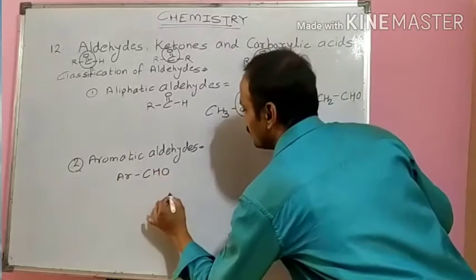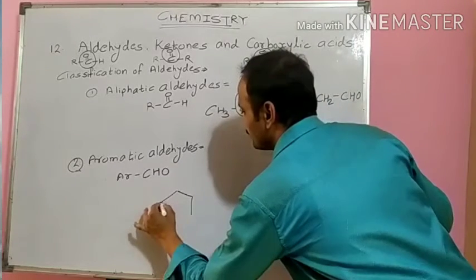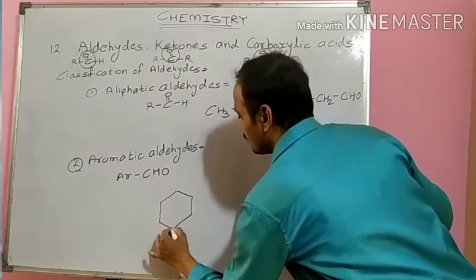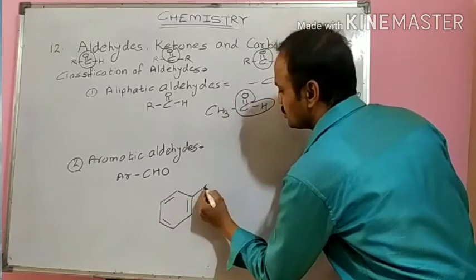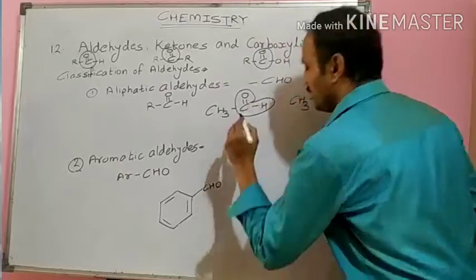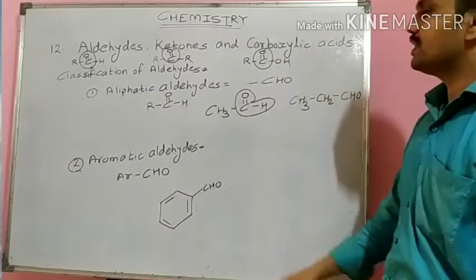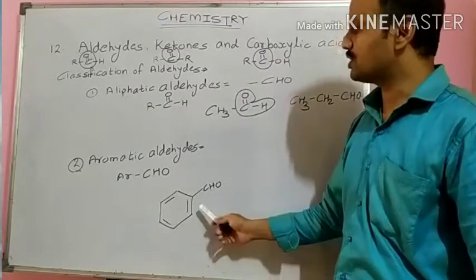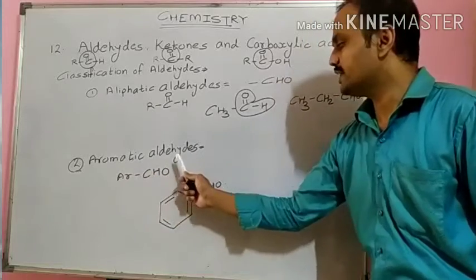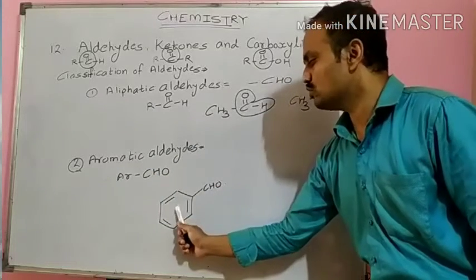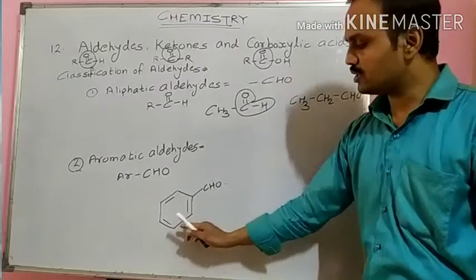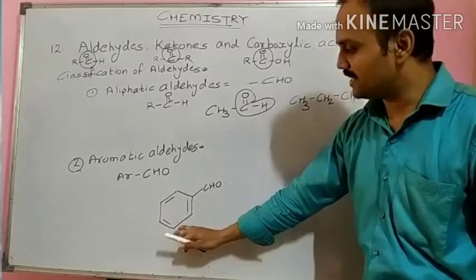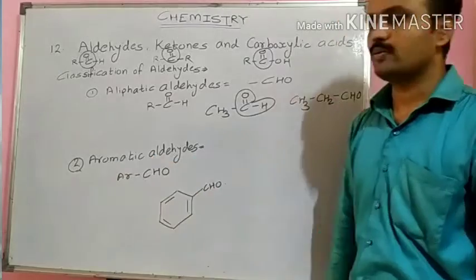The best example: I will draw a benzene ring and CHO attached to it. So it fulfills our definition that aromatic aldehydes have CHO attached to a benzene ring. We will see afterwards that the name of this compound is benzaldehyde, and it is an example of an aromatic aldehyde.